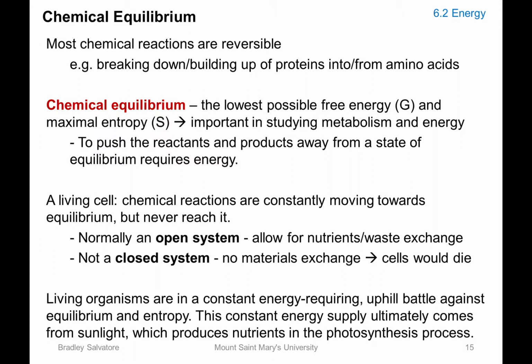There's a concept called chemical equilibrium. It is a state where you have the lowest amount of free energy possible and the maximum amount of entropy or disorder. It is important in metabolism and energy because when we're trying to push away from the state of equilibrium, we're actually requiring energy, and that's what's happening inside our living cells. In our living cells, all the chemical reactions will constantly cause our body to go toward equilibrium, but it will actually never reach it.